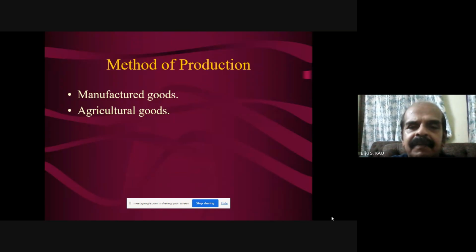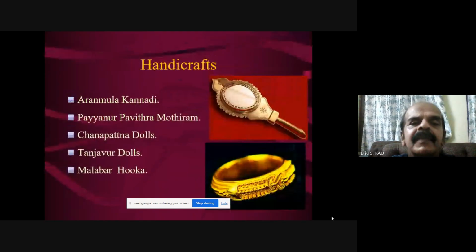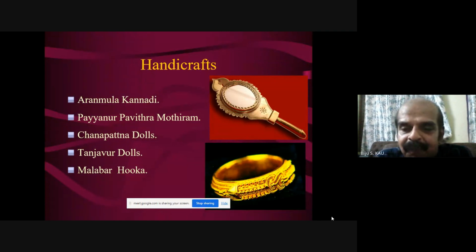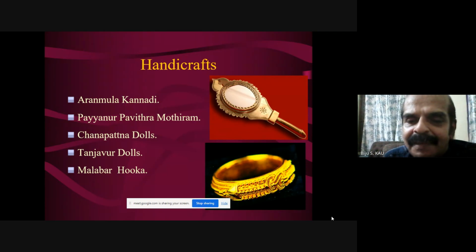Manufactured goods may also be covered, as I already said, not only agricultural goods. You might have heard about Aranmula Kannadi from Kerala, Channapatna dolls, Thanjavur dolls, very famous, for which foreigners landed, mainly from Europe.